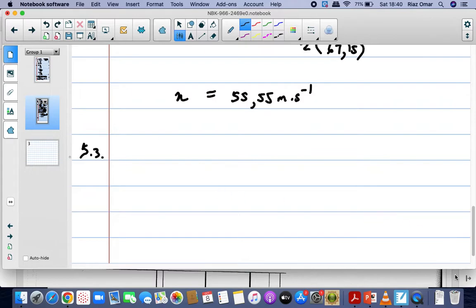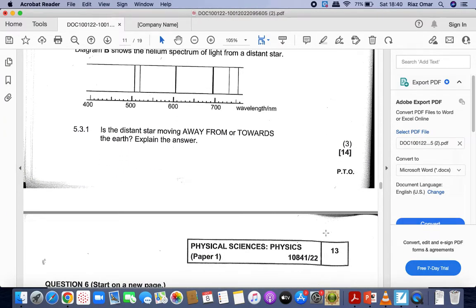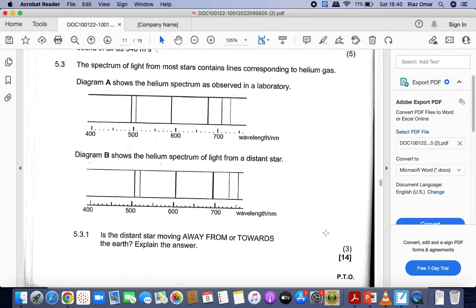Then going further, we have question 5.3. The spectrum of light from most stars contains lines corresponding to helium gas. Diagram A shows the helium spectrum as observed in the laboratory. Here we've got two lines, and then three lines. The first two lines are at 500, and the next one is before 600.